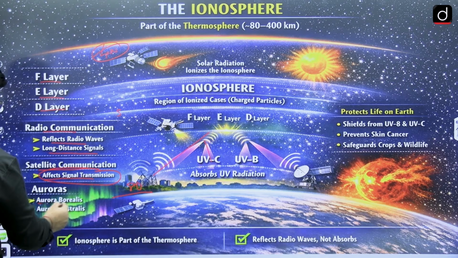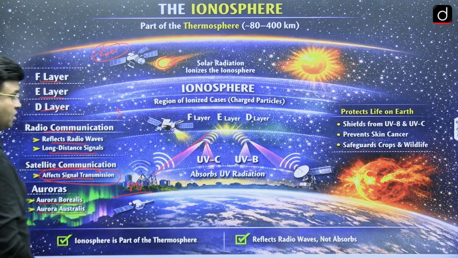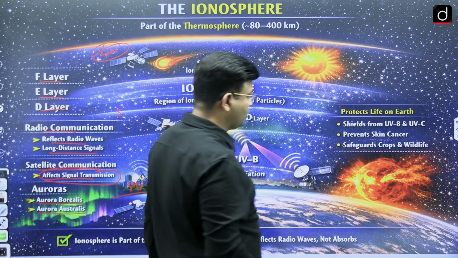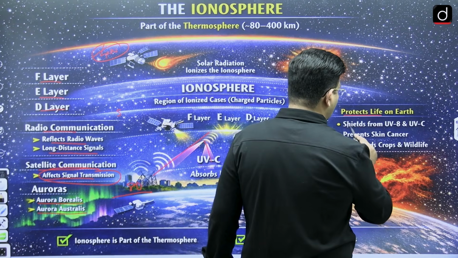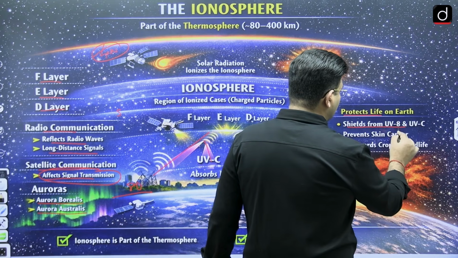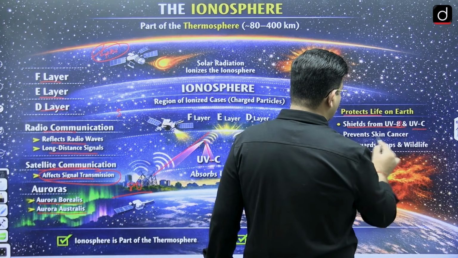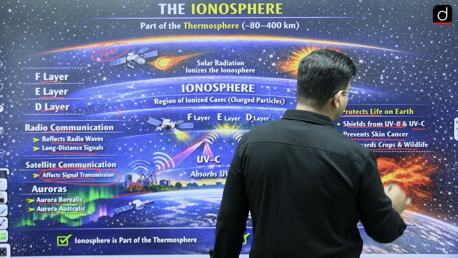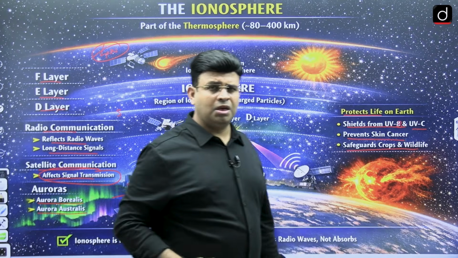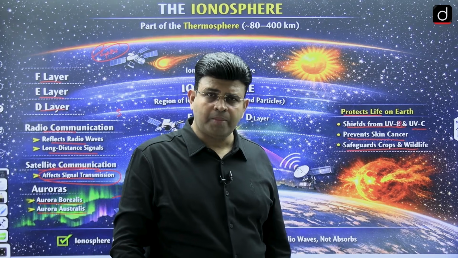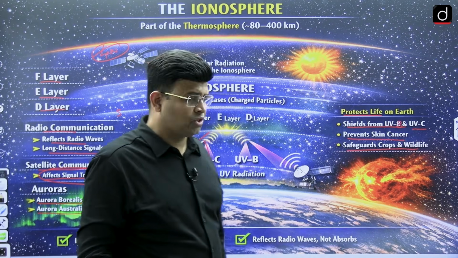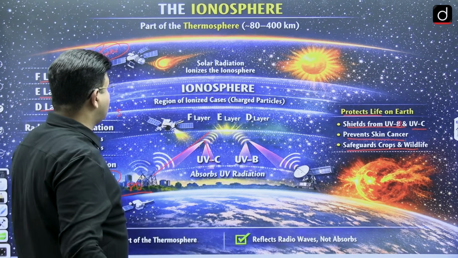And there is the aurora borealis above the North Pole and the aurora australis above the South Pole, and it protects life on Earth. It also shields from UVB and UVC rays, prevents skin cancer, and safeguards crops and wildlife. Otherwise everything would burn to ash.